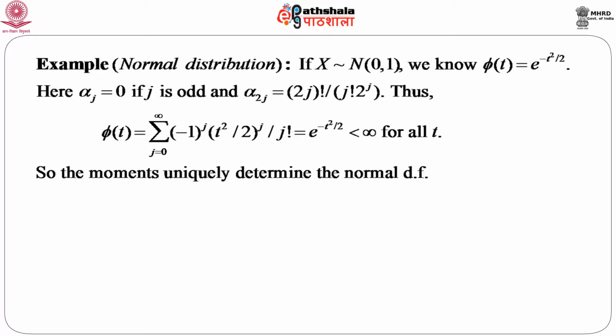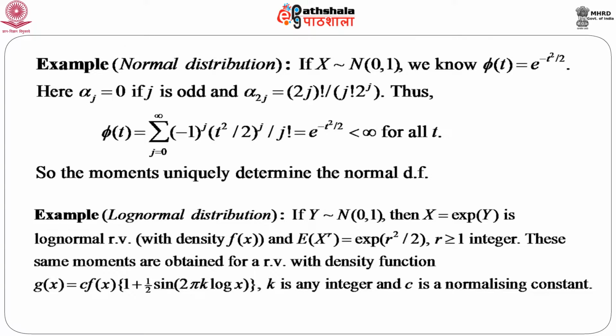But now there is an example where let us define Y to be a normal 0, 1 variable and define another variable X, which is exponential of Y, that is e to the power Y. We know that this X is nothing but a log normal random variable with some density small f x say, and if we evaluate the expectation of X to the power r, that is the rth order moment of the log normal variable, it will be e to the power r square by 2 for r greater than or equal to 1, r must be an integer.